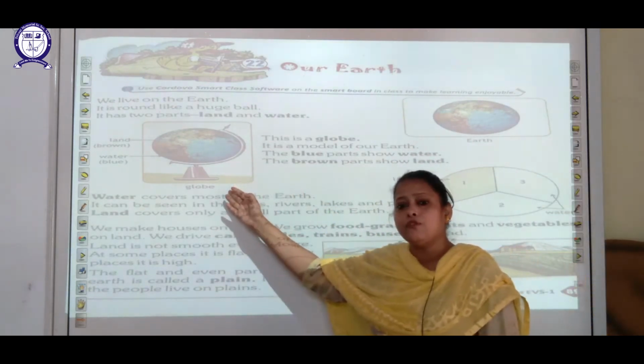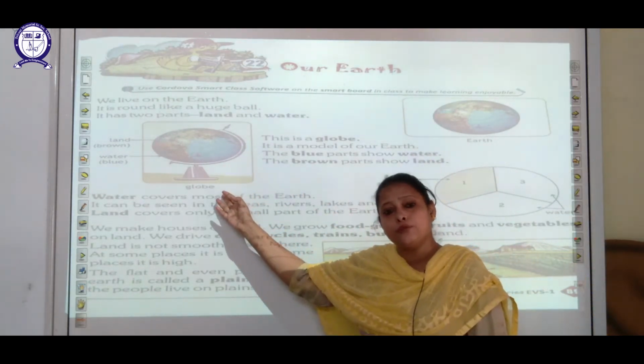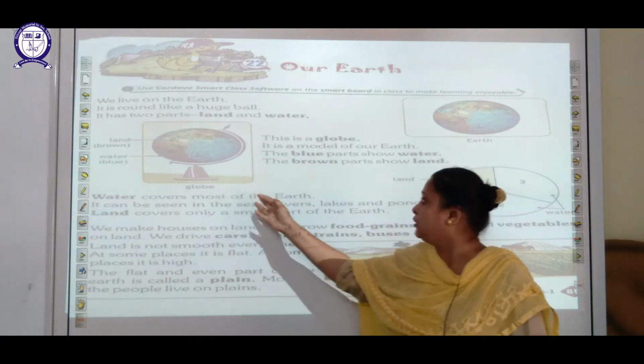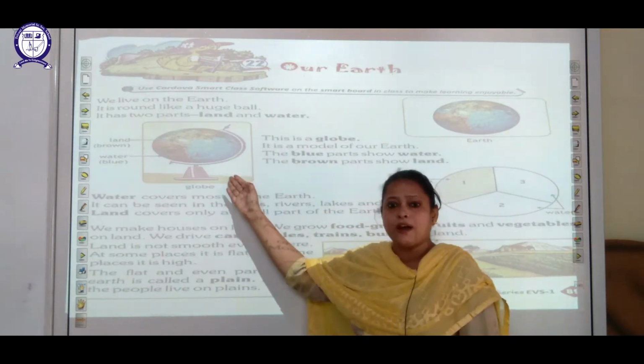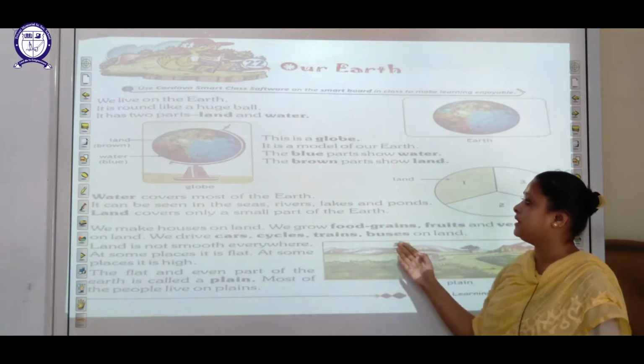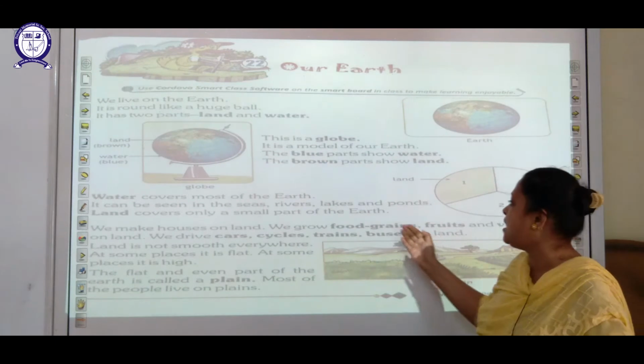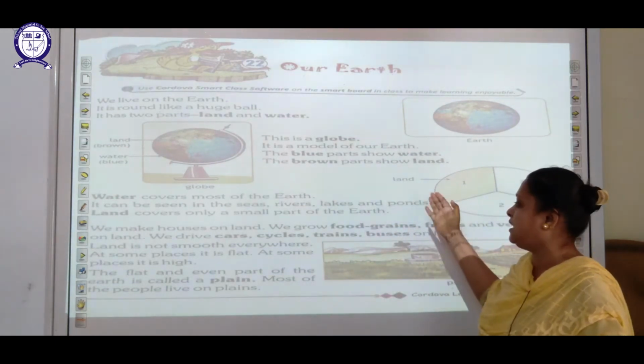Students, this is a globe. What is a globe? A model of the earth is called a globe. The blue part shows water in the globe, and the brown part shows the land.